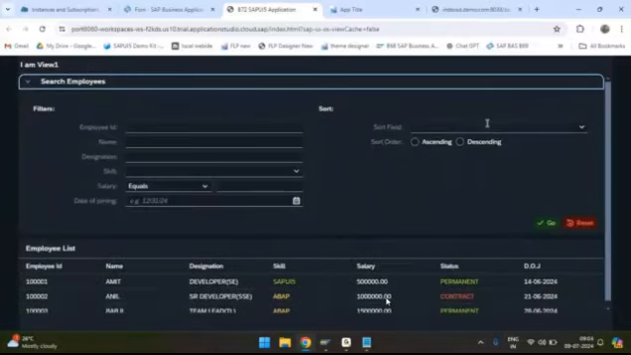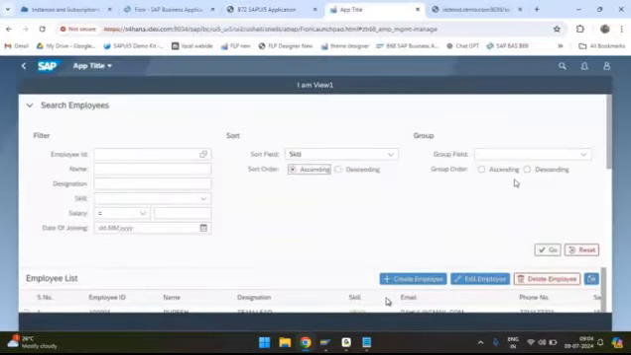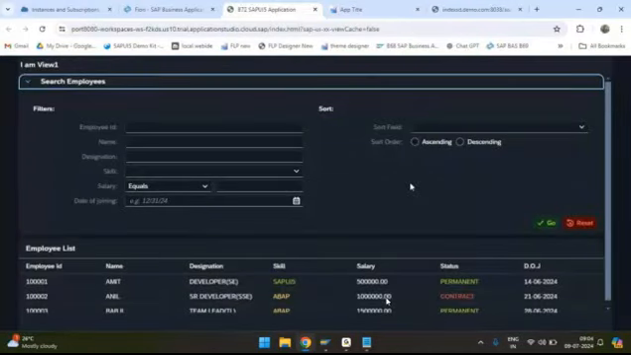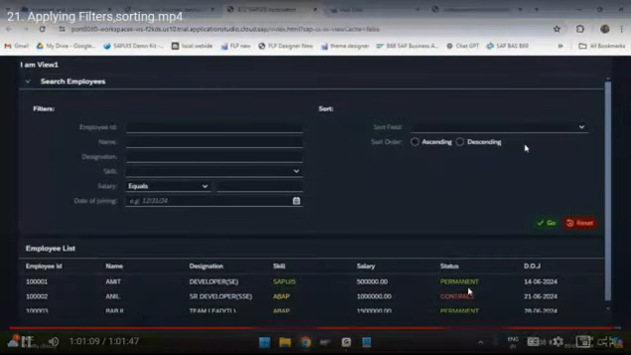In tomorrow's class, we are going to introduce the grouping concept. SAP has beautifully designed the grouping concept also as a part of the sorting. So we'll see how to group the data. What grouping is and all that we will see in tomorrow's class.